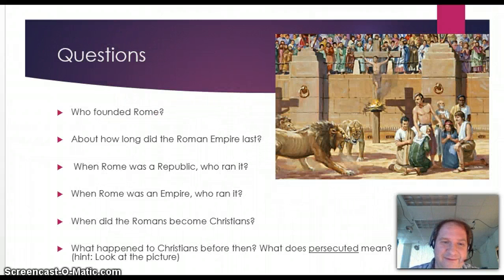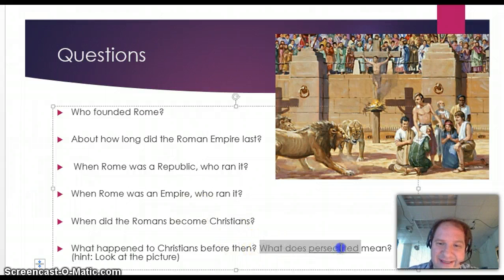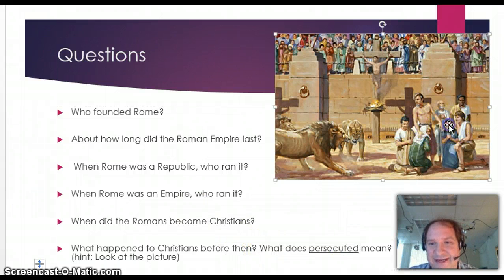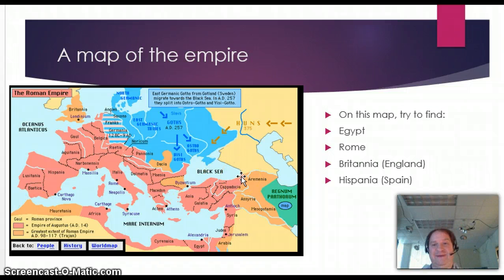So who founded Rome? That's on there. And one question, this will be a vocabulary word, persecuted. That's what these Christians are being. They believed in Christ. They said, the emperor's not a god. Only one God. Jesus is his son. So, kind of treated pretty badly. Eaten by lions. Burned alive. Slowly killed to death. Don't get me started on that. Lots of stories about what happened.